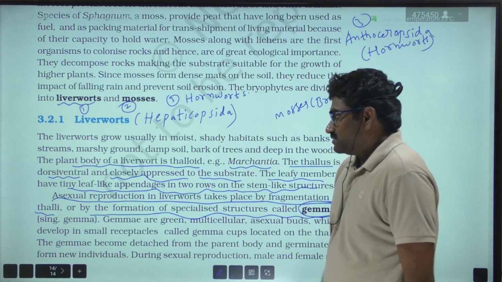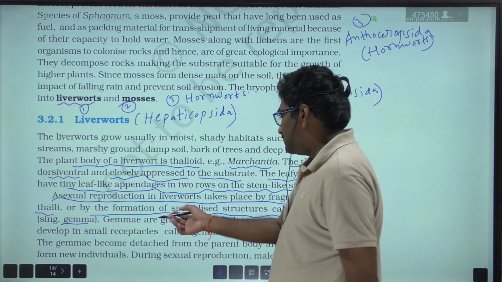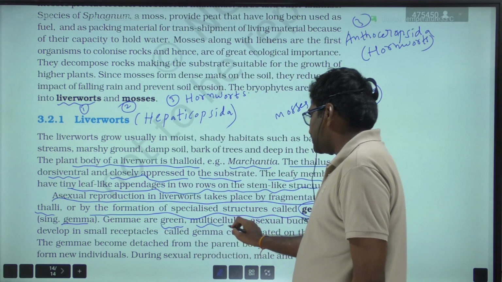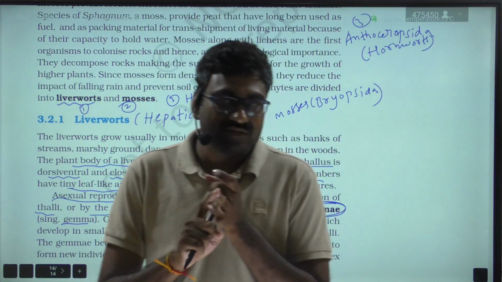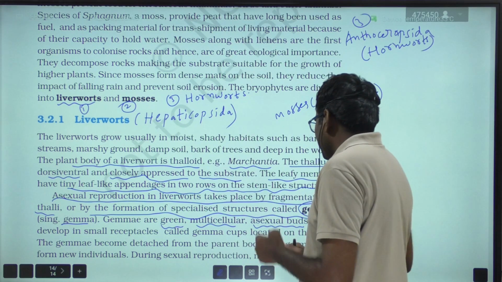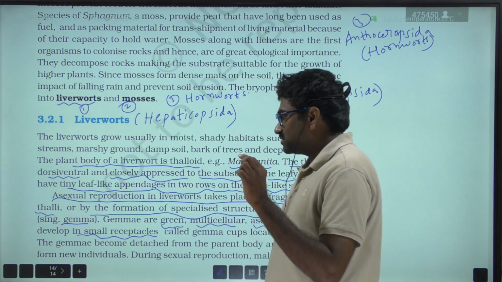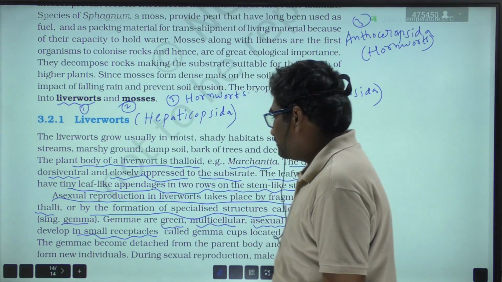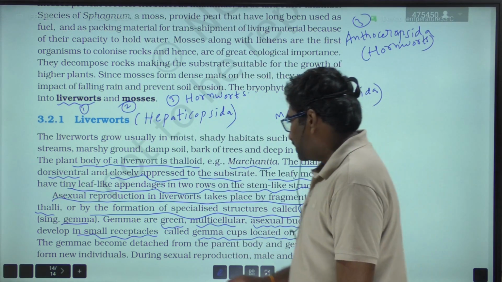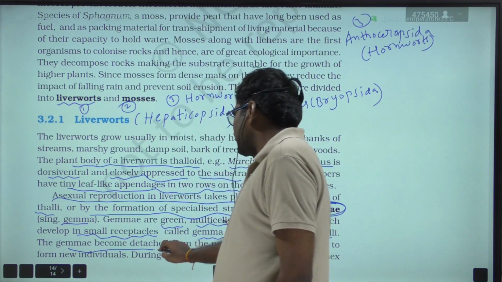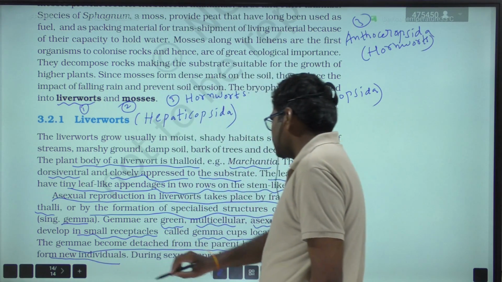Gemmae are green multicellular asexual buds which develop in small receptacles. They look like a cup shape and are called gemma cups. They are located on the thalli. The gemmae become detached from the parent body and germinate to form new individuals.